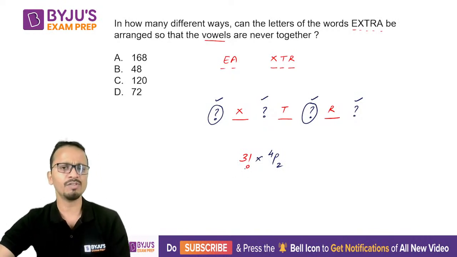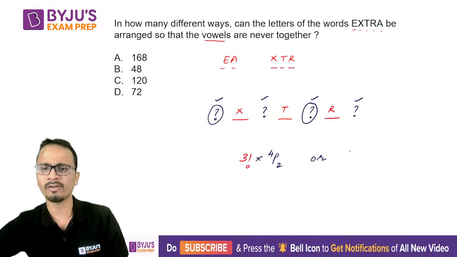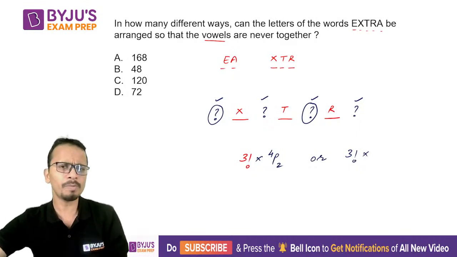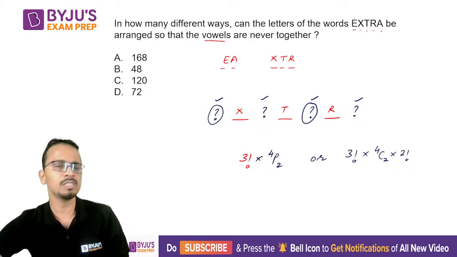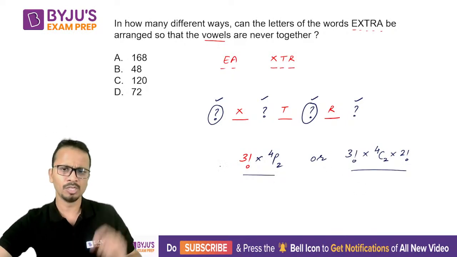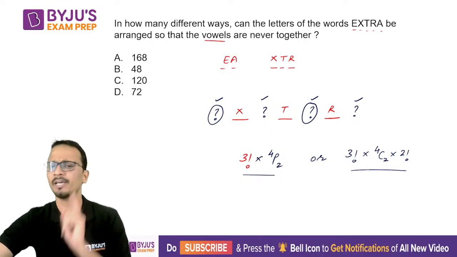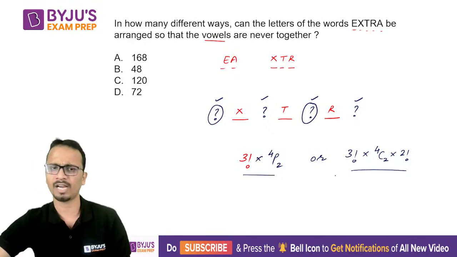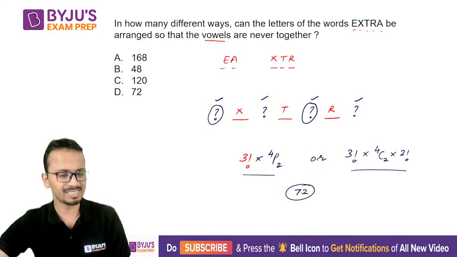All right, so the answer will be 3 factorial multiplied by 4P2, or in other words you can write this answer as 3 factorial multiplied by, out of the 4 places that we had for vowels, you can first of all select 2 places and then place 2 vowels at these 2 selected places. Now both these answers are absolutely the same. So 3 factorial multiplied by 4P2, or 3 factorial multiplied by 4C2 multiplied by 2 factorial. In both cases, the final answer will come out to be 72 after simplification.